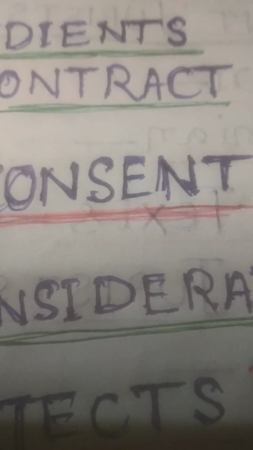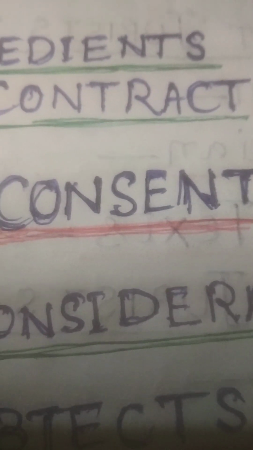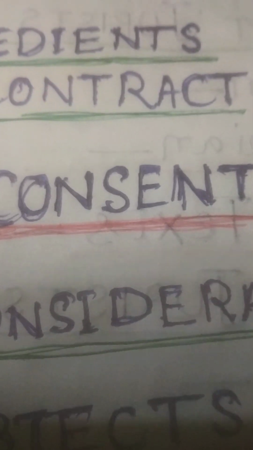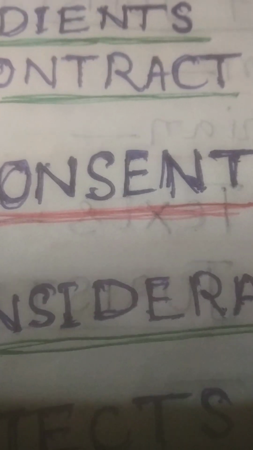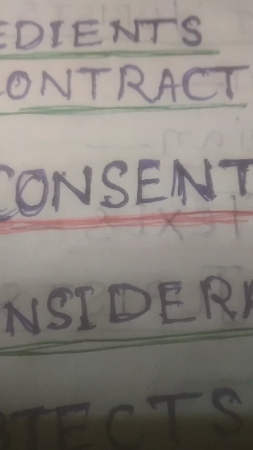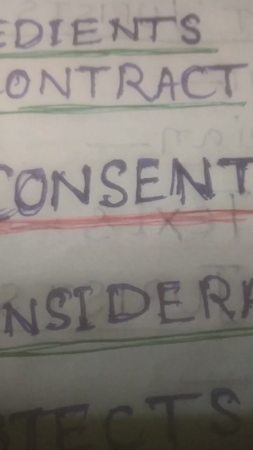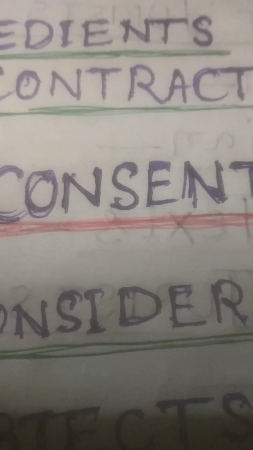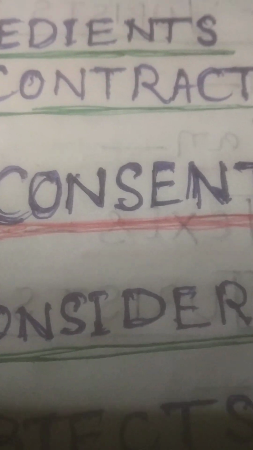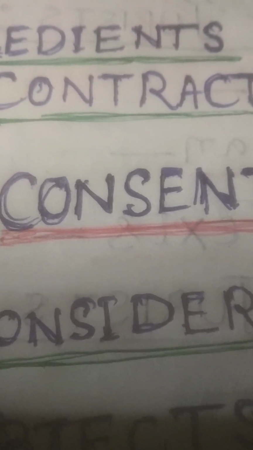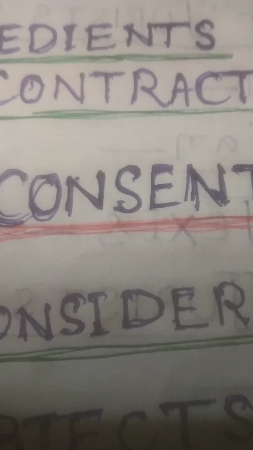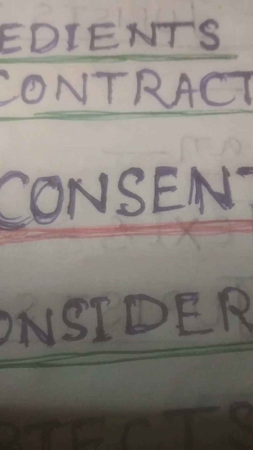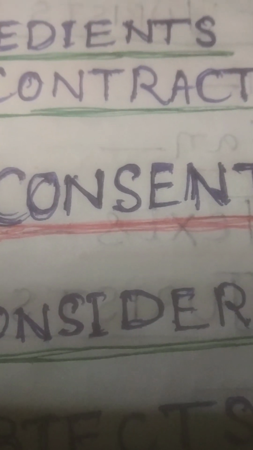The next element of consideration is that consideration must be lawful or legal. For example, a smuggler reached a contract with B regarding supply of some rifles or arms and ammunition from B, and B is an unlicensed arms and ammunition supplier. So here it is completely illegal and unlawful, so it is invalid.